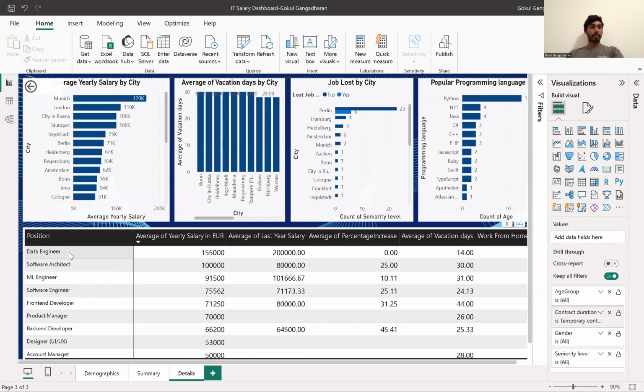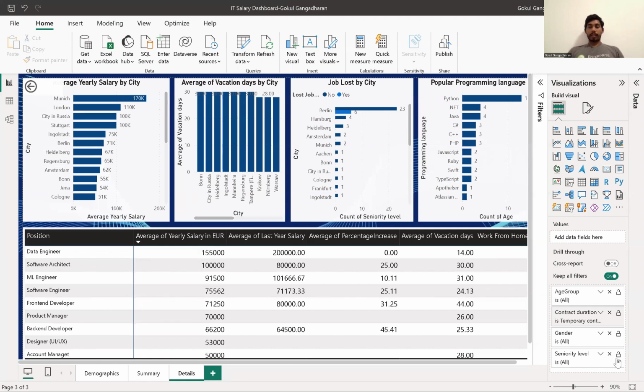When it comes to the contract position, the data engineer position gets paid the highest at 155,000, whereas they used to get $200,000 last year, so the pay has actually decreased from the previous year.